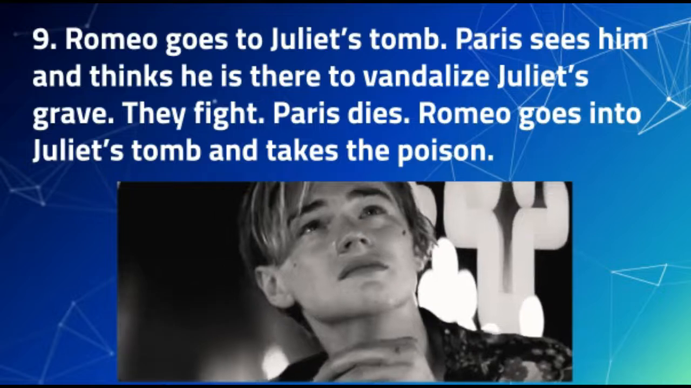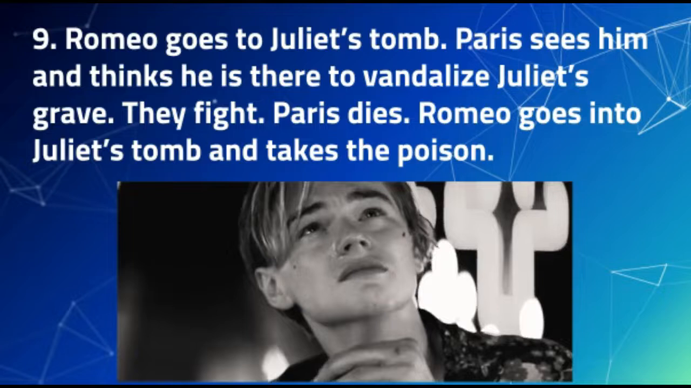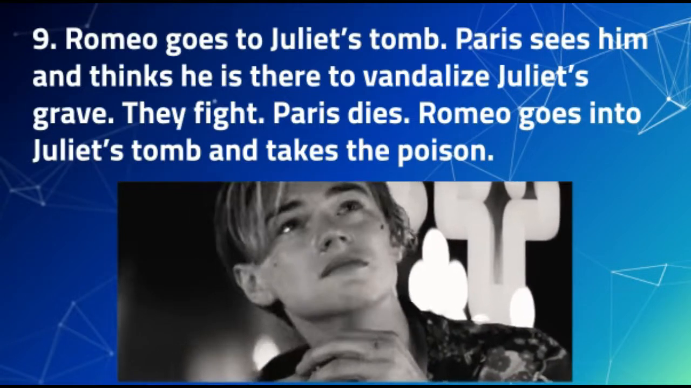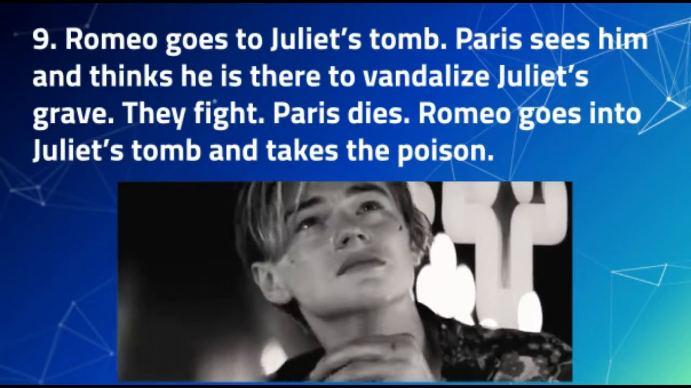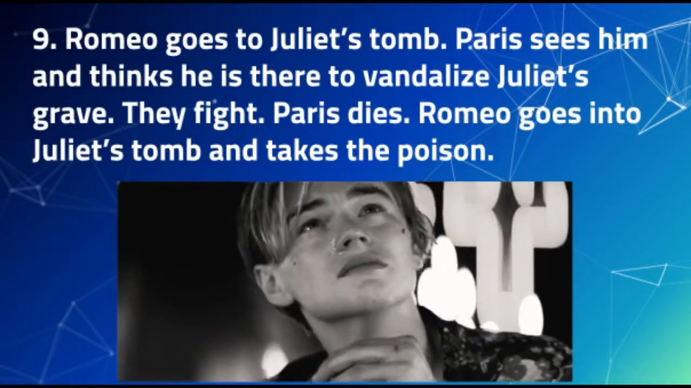Plot point 9. Romeo goes to Juliet's tomb with the poison. He spots Paris, and Paris thinks that Romeo must be there for no other reason than to vandalize Juliet's grave. A fight ensues, and Romeo ends up killing Paris. He instantly feels remorse over this and ends up bringing Paris's body into the tomb with him.